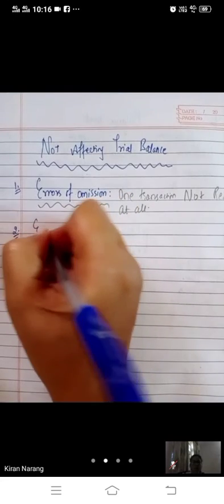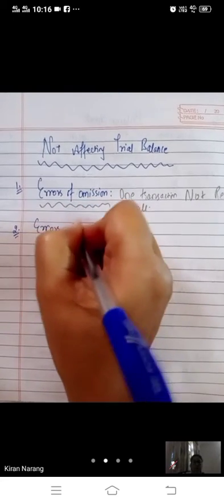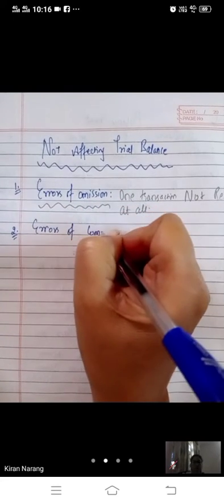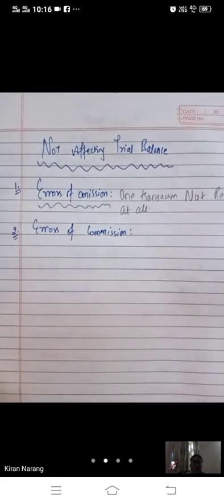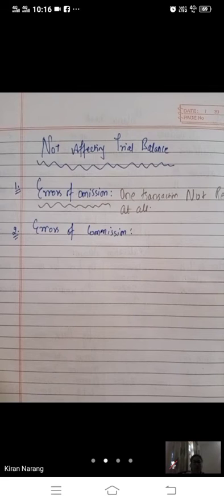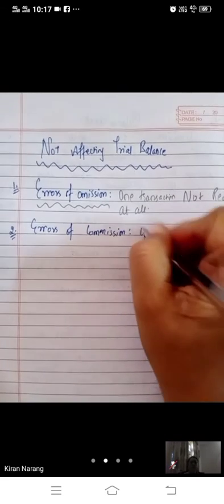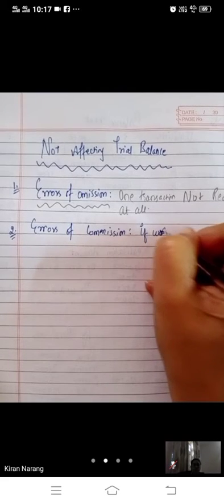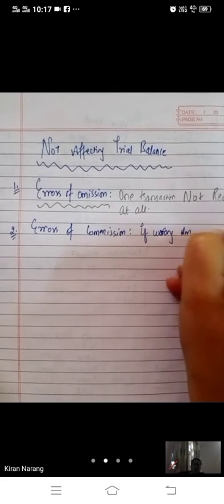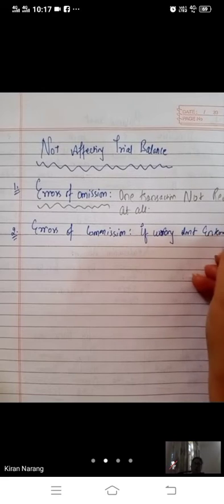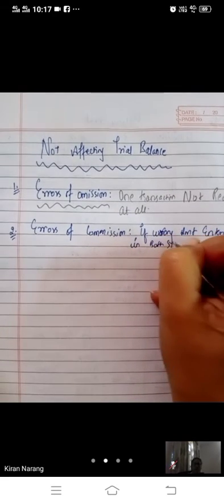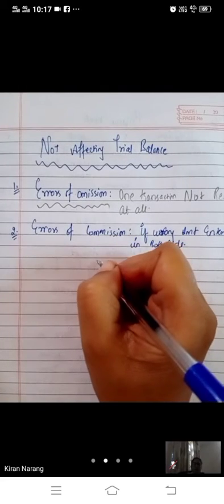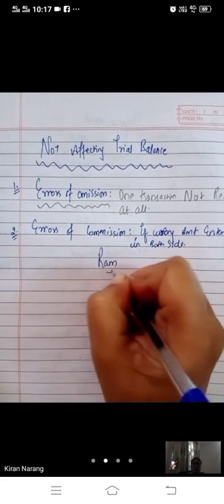Then there are errors of commission. Now, children, if a wrong amount is entered either in the journal or subsidiary book, wrong amount entered in both sides. Suppose you have paid Ram, the entry should be Ram to cash.